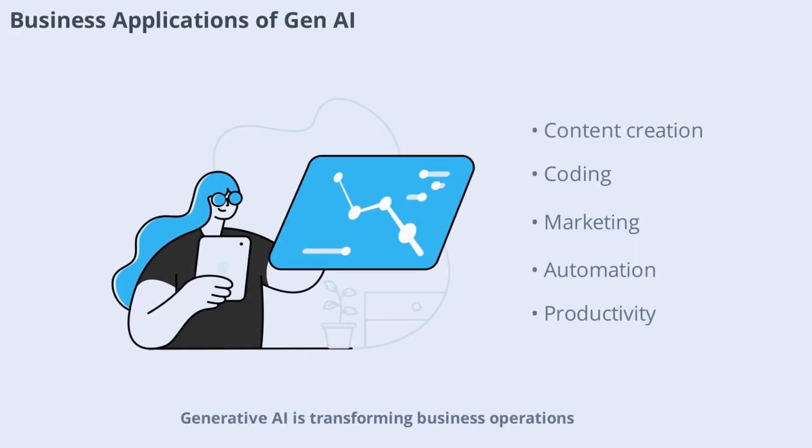Generative AI is transforming business operations. The course explains how businesses use AI for content creation, coding, marketing, automation, and productivity. You'll see real-world examples of AI-driven innovation, efficiency improvements, and digital transformation. Understanding business applications will help you connect technical skills to practical outcomes and prepare for interdisciplinary roles in AI.